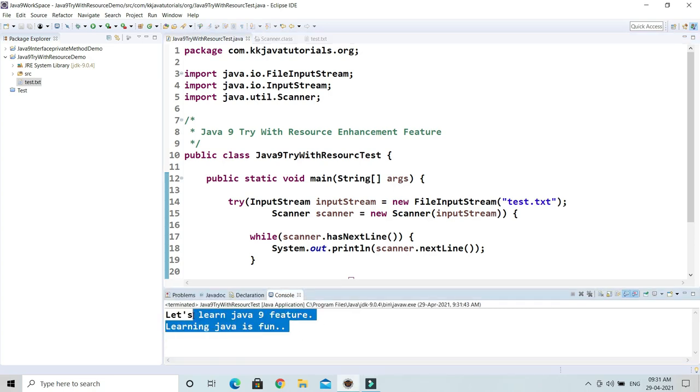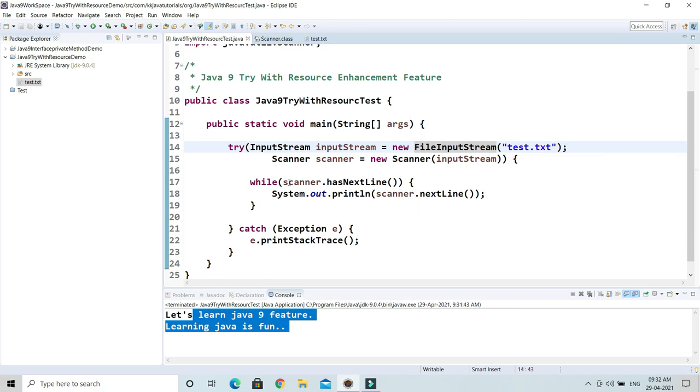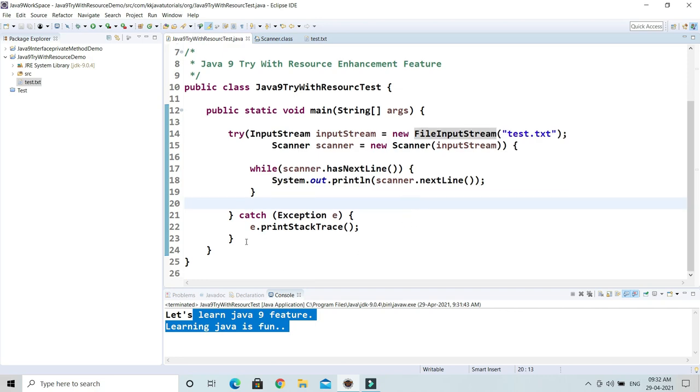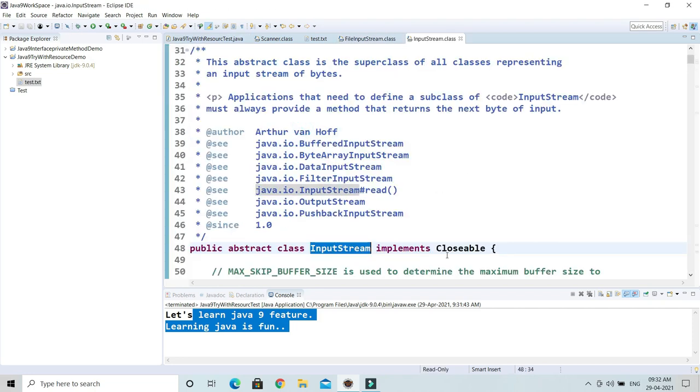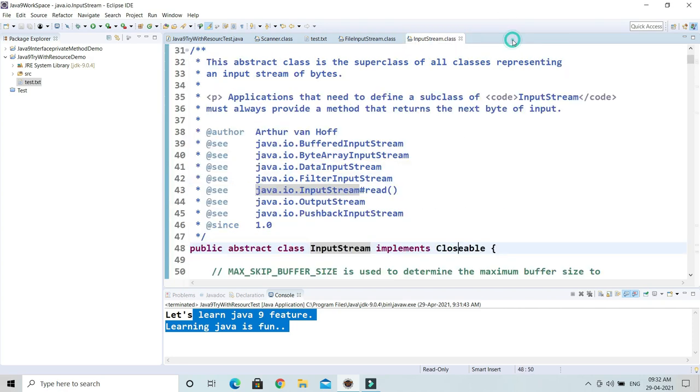Now you might be wondering, this feature was added in Java 7, how is it working in Java 9? So let me tell you. Whenever any enhancement happens, Java takes care of the legacy code as well. Java is backward compatible, so a feature which was added in Java 7 also works in Java 9. So that's the way we code from Java 7 onwards. Here you can see we have reduced a few lines of code. Now the JVM is going to call the close method automatically if the resource implements the AutoCloseable interface. So this was the scenario till Java 7.